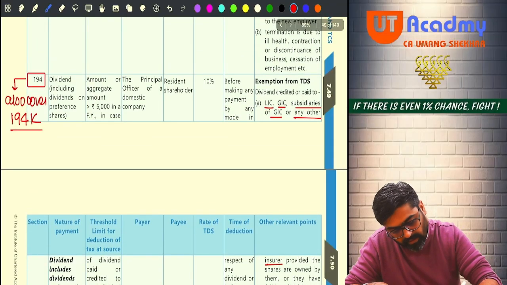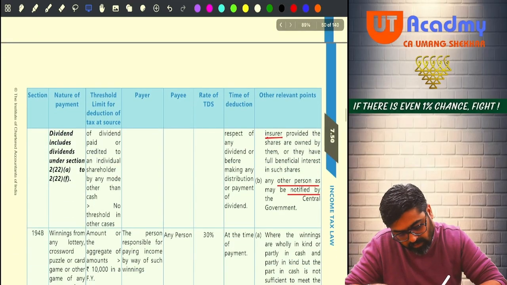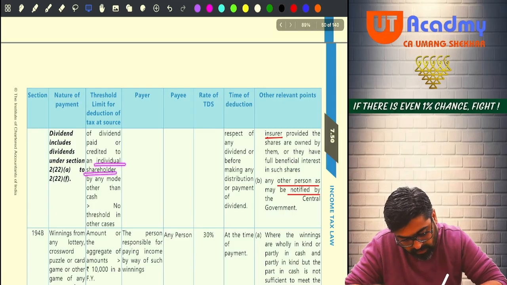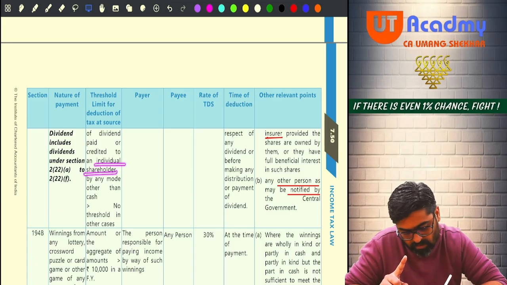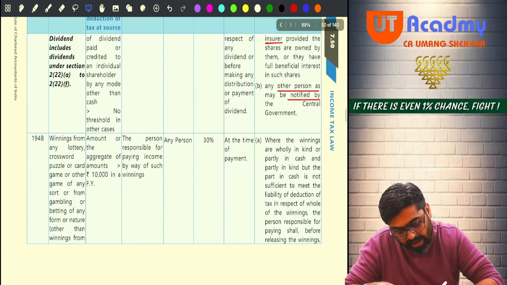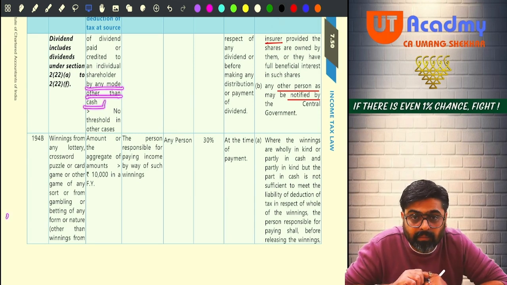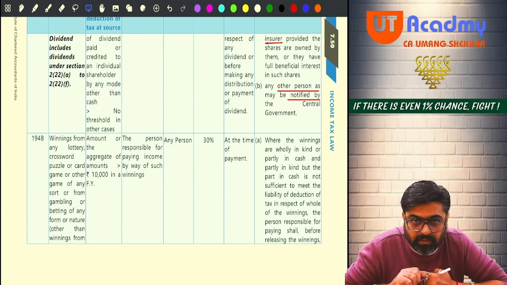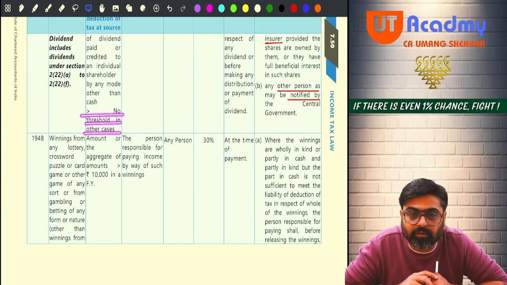Amount of rupees 5,000 is given, no? Pay attention. Amount of 5,000 in case of dividend paid or credited to individual shareholder. What did I say? Individual shareholder. So if the shareholder is an individual shareholder, by any mode other than cash, then no threshold in other cases.